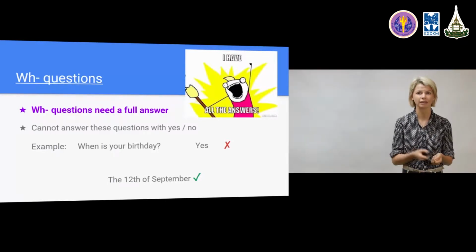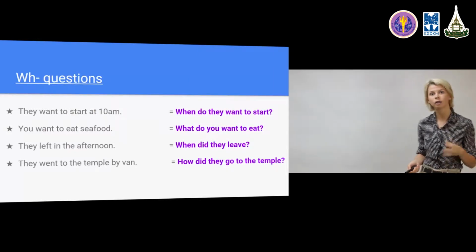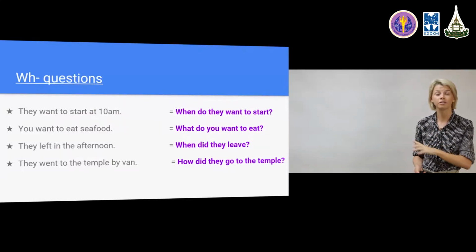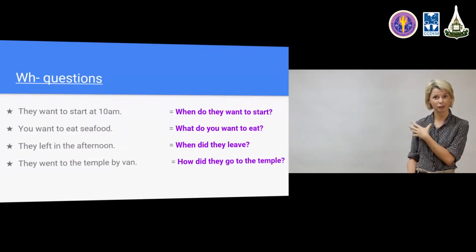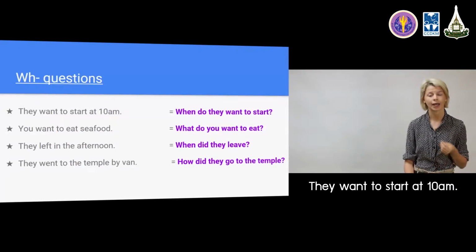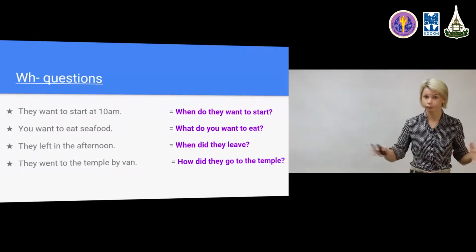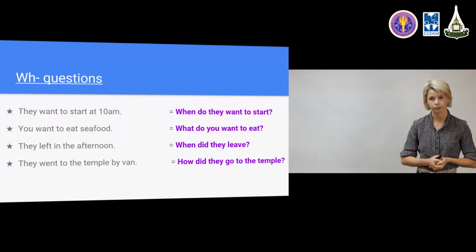Okay, let's look back. We can look at these ones. These were our questions in the present and past simple tenses. The questions are in purple. The first one, when do they want to start? We have a big long sentence as the answer. They want to start at 10 a.m. You don't need that full sentence, but you do need the information that the question wants.